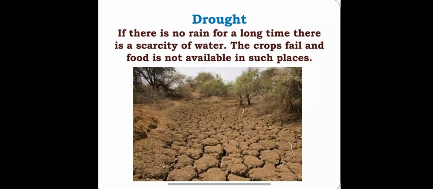Drought. If there is no rain for a long time, there is scarcity of water. The crops fail and food is not available in such places. So, dear students, if any place is not receiving rainfall for a long period of time, or is experiencing scarcity of water, the crops fail. The food is not available. The people are not able to produce crops in the fields. So in this kind of situation, this area is experiencing drought.